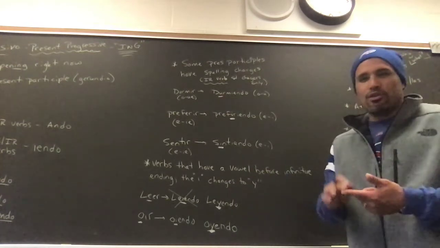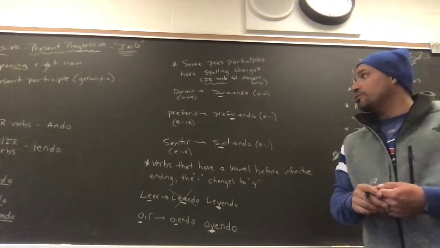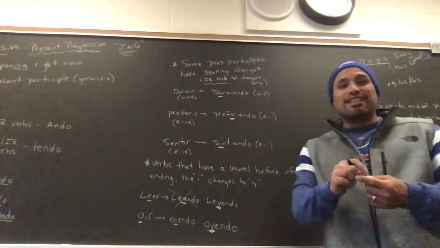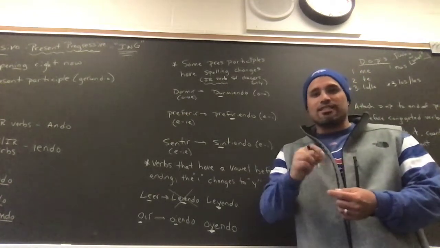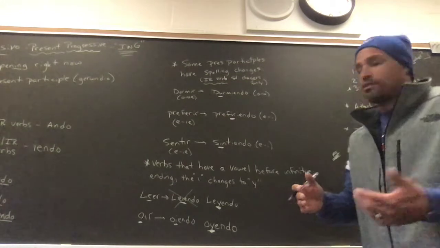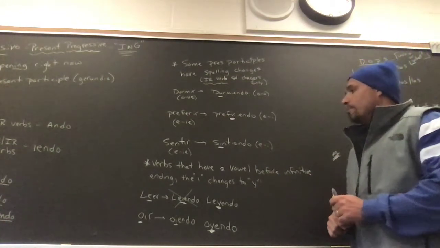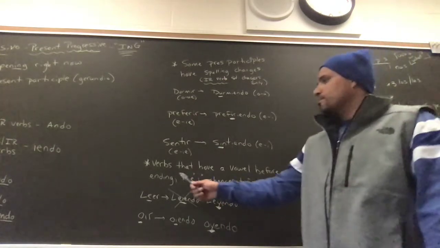Servir is one. It's going to go from E to I. Sirviendo. What did we say earlier? Decir. Diciendo, D-I-C-I-E-N-D-O. Right? Some of those are the regular stem changes in the present participle. Okay? Also, good to know.